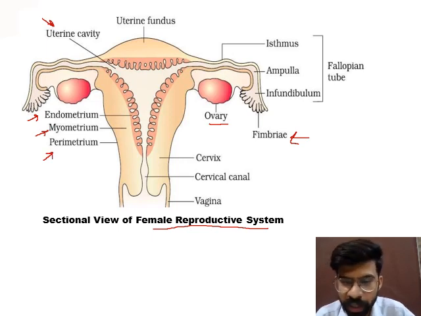Endometrium is the innermost lining of the uterus, and endometrium changes during the menstruation cycle. And then the cervix and cervical canal are present. The cervical canal is the birth canal, and then the vagina is present. These are some components and parts of the female reproductive system.